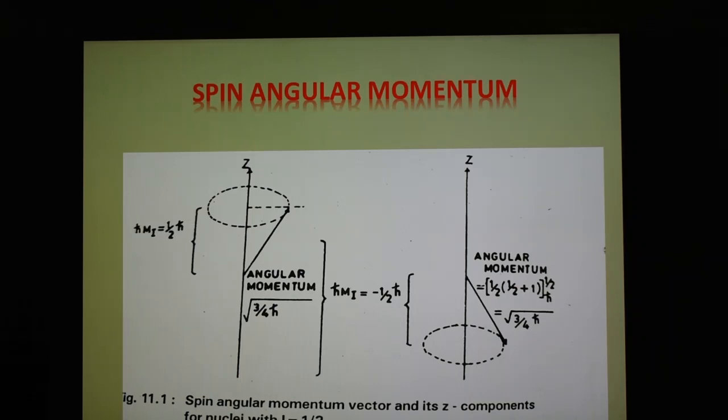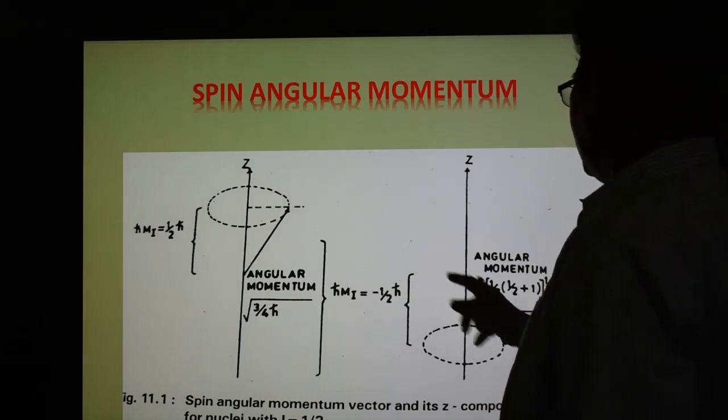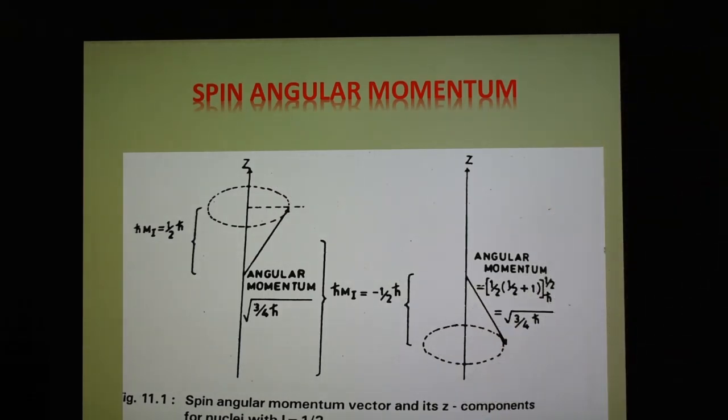This means that the spin angular momentum of the proton can have two orientations relative to the z axis, as shown in this slide. So two spin angular momenta are there along the z axis, and they have the value minus 1/2 or plus 1/2.